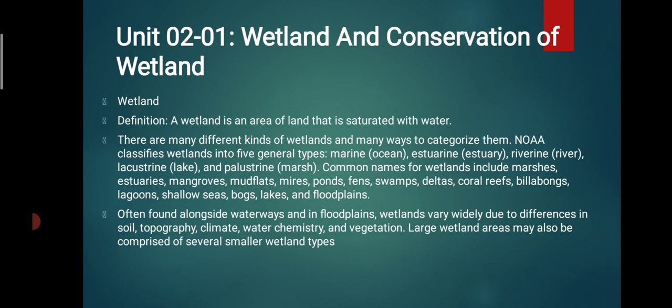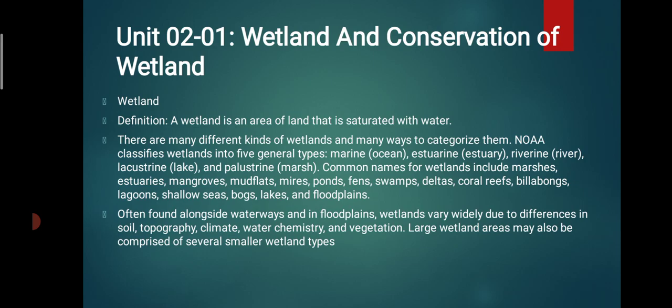Let's see what is a wetland. Wetland is an area of land that is situated with the waters. That means any land that is situated by water is known as a wetland. That means sea, that means ocean. Any land that is surrounded by or situated in water, where water is present in that land, is known as a wetland. There are many different kinds of wetland.